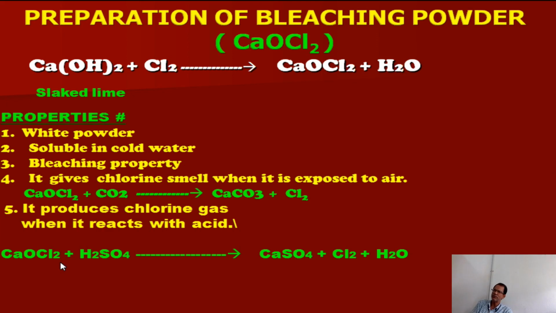Bleaching powder reacts with sulfuric acid forming the salt calcium sulfate, chlorine gas is produced, and water is formed. This chlorine gas gives the chlorine smell when exposed to sulfuric acid, and to air also, since air means carbon dioxide, which acts like an acid with bleaching powder. So these are very important physical and chemical properties of bleaching powder.